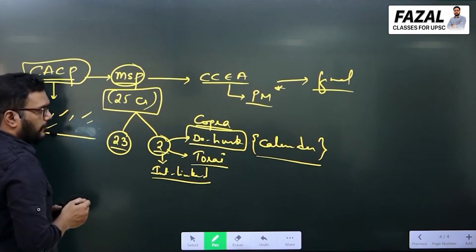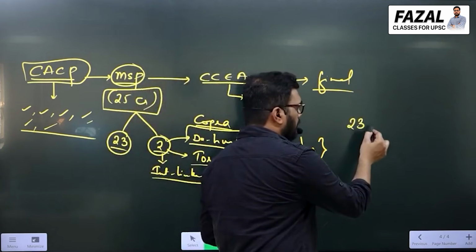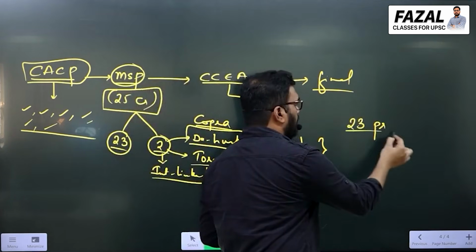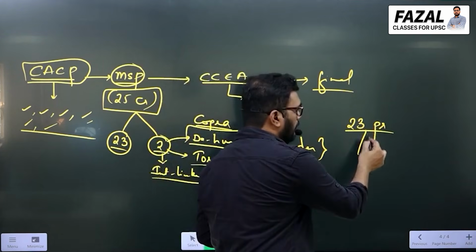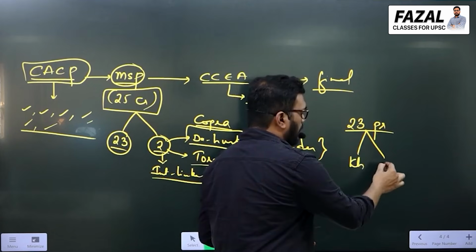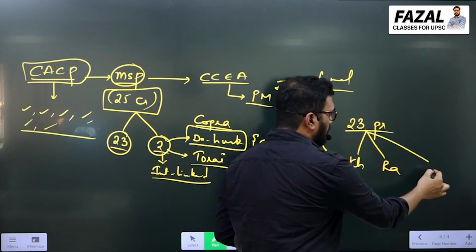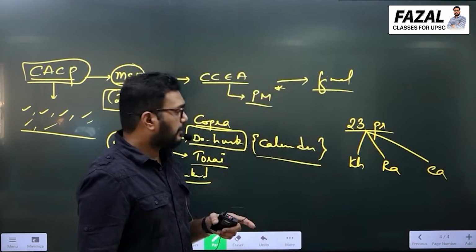23 prices, we'll write here. 23 prices are given. In these 23 prices: Kharif, Rabi, and calendar year.